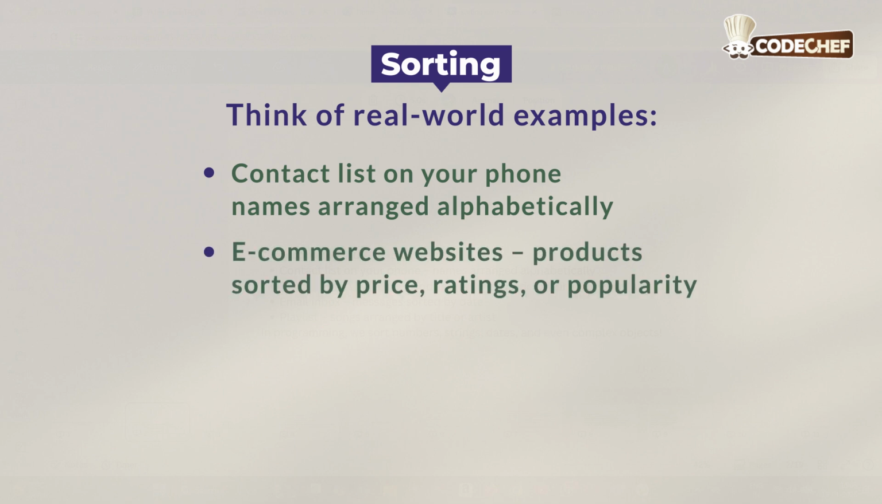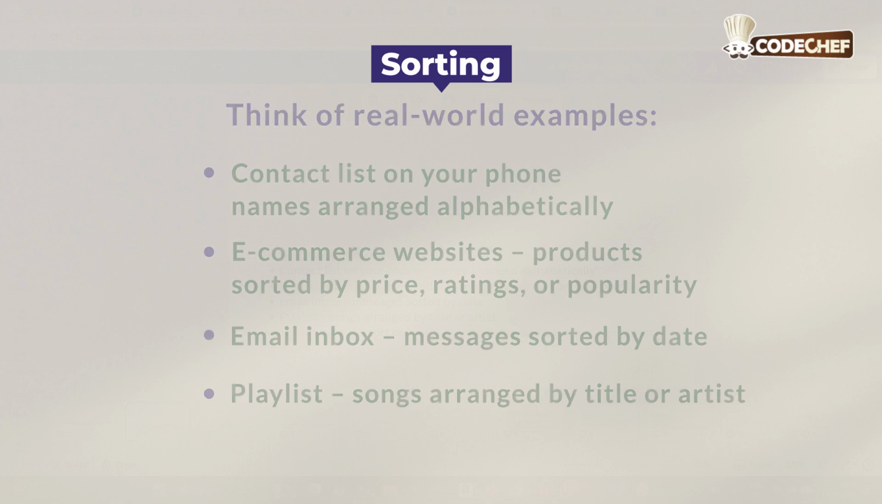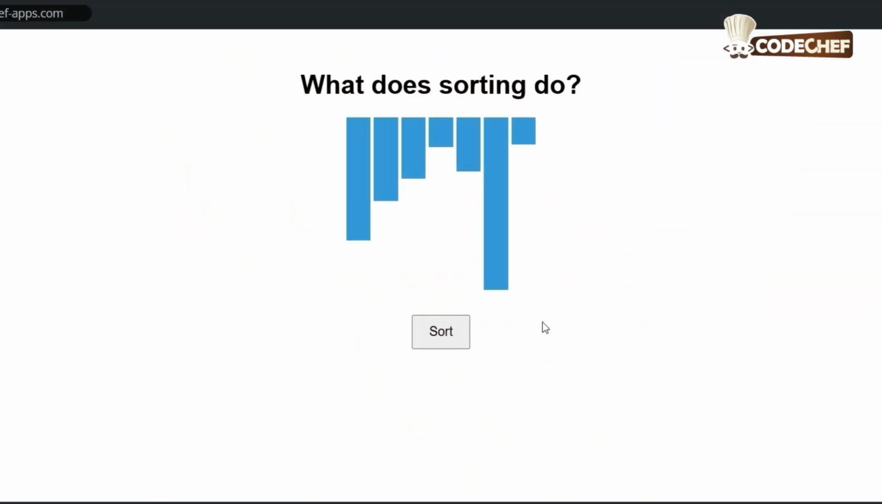E-commerce websites where products are sorted by price, ratings, or popularity. Email inbox where messages are sorted by date, and playlists where songs are arranged by title or artist. In programming, we sort numbers, strings, dates, and even complex objects. Now let's look at an interactive animation to understand this visually.